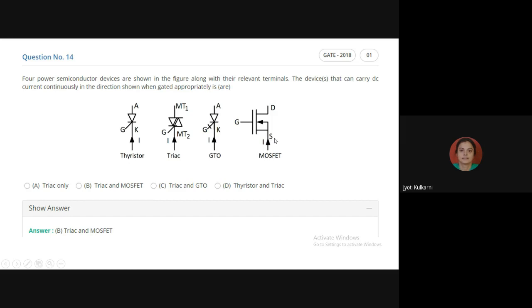At the source terminal, we are feeding the current, and from the drain, we are taking the output. So the current flows from source, goes through the circuit and comes out from the drain. So the current flows from the input terminal and reaches the output terminal. Is it in favor of the construction or opposite to the construction?